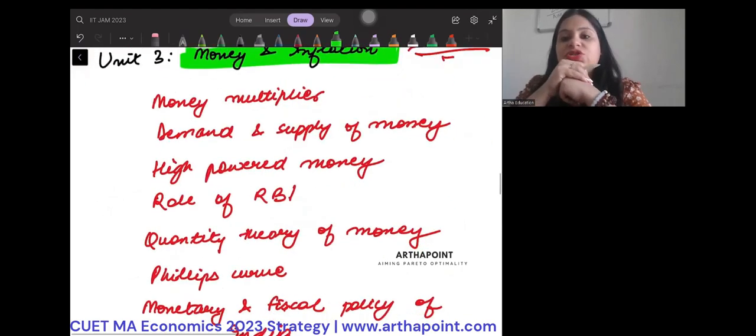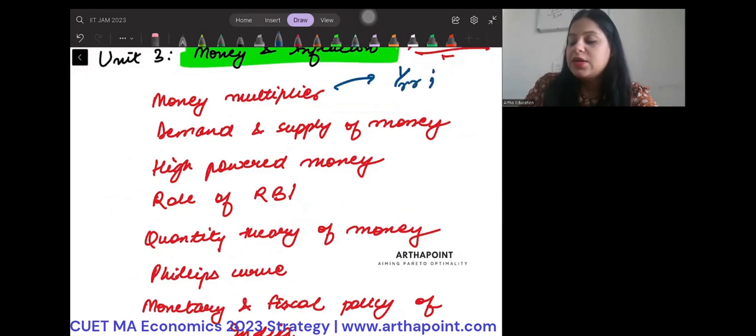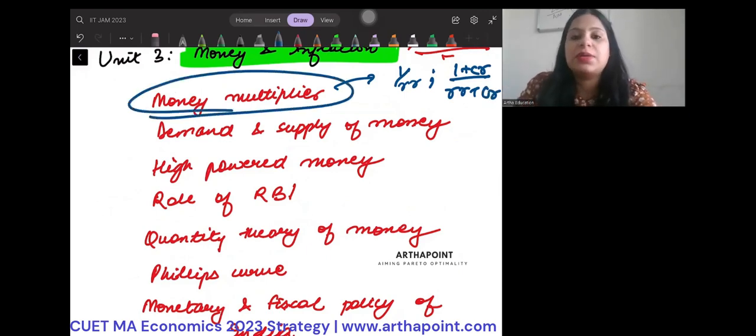In money and inflation, you have to understand what is money multiplier. Remember, I have done it through multiple formulas. There is this formula which says 1 by RR. Then you have 1 plus CR by RR plus CR. So you remember all this, right? We have done all these formulas. So what are these formulas? What do they say? You have to try and understand all concepts of money multiplier.